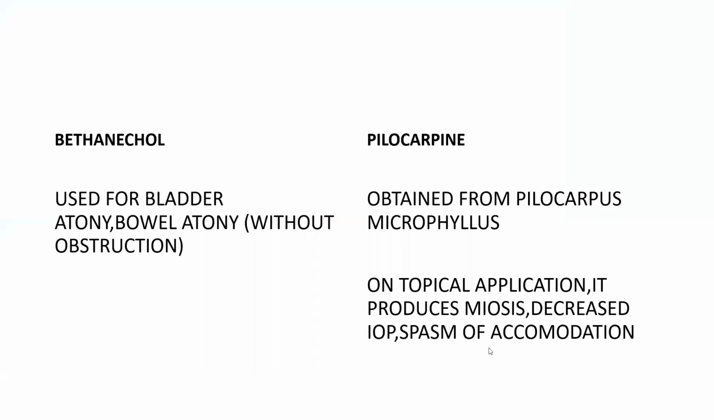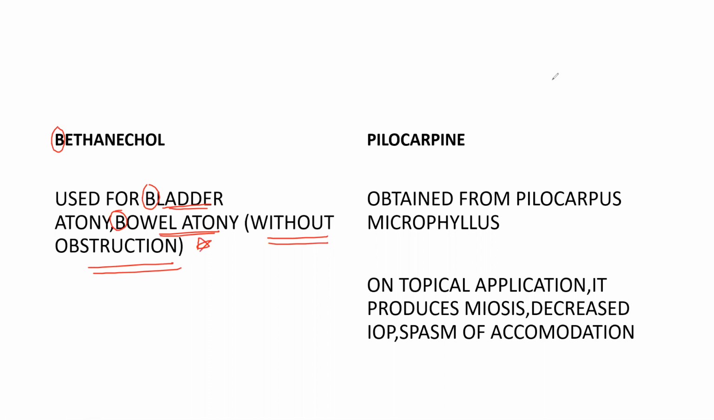So bethanechol is used for bladder atony and bowel atony. Bethanechol starts with B, so it is used for bladder B, bowel B. So it is used for bladder and bowel atony. And typically, you just remember this: for bowel atony, there should not be any obstruction, right?